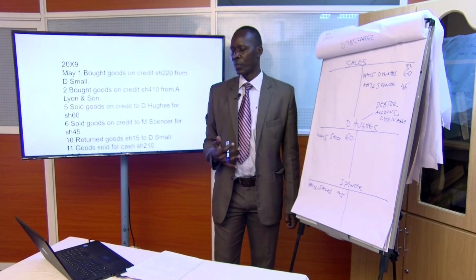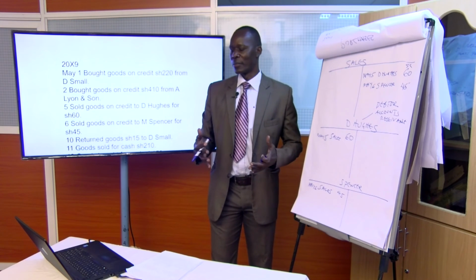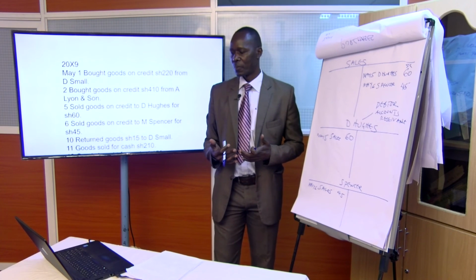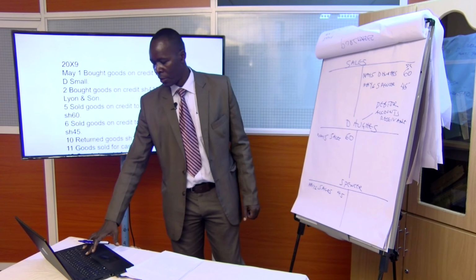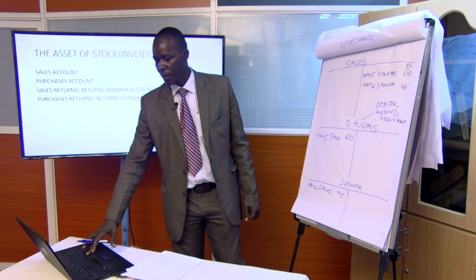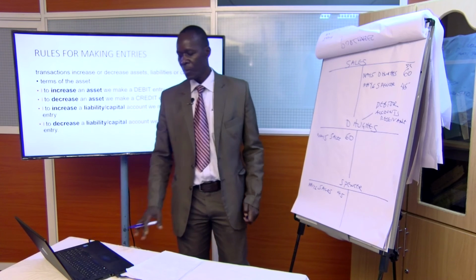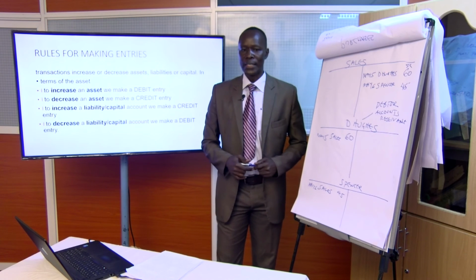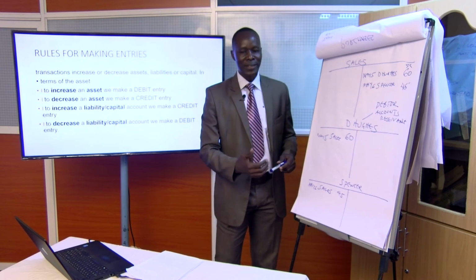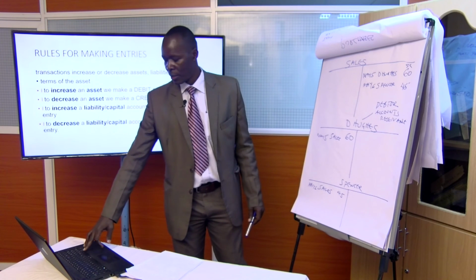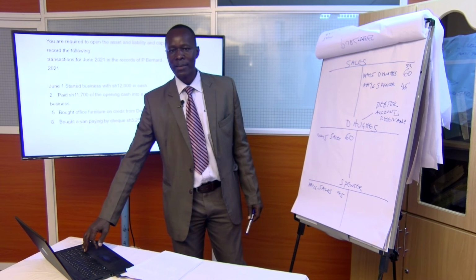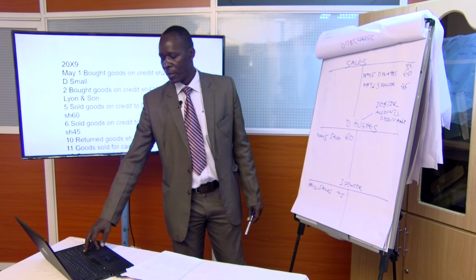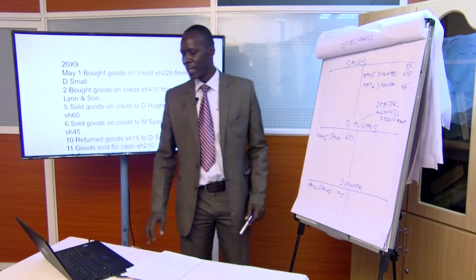Returned goods to D Small. So these are purchases returns, because we bought from him. Now we are returning. How are we going to record this? Do you remember the rules of posting into the T accounts? Let's just revisit them. When there is an increase in an asset, we debit. When there is a decrease in an asset, we credit. So, if we returned some goods, what do you think? Is there an increase in asset or a decrease? From our point of view, there is a decrease, isn't it? So we returned goods to D Small.